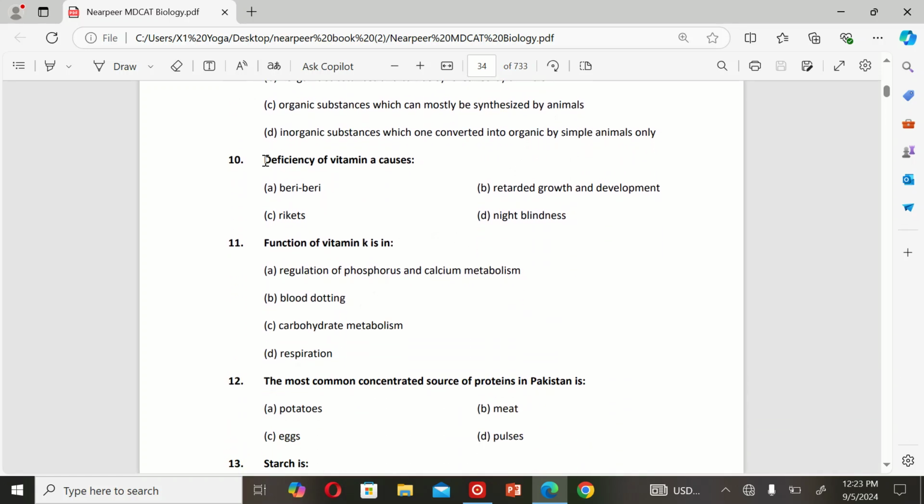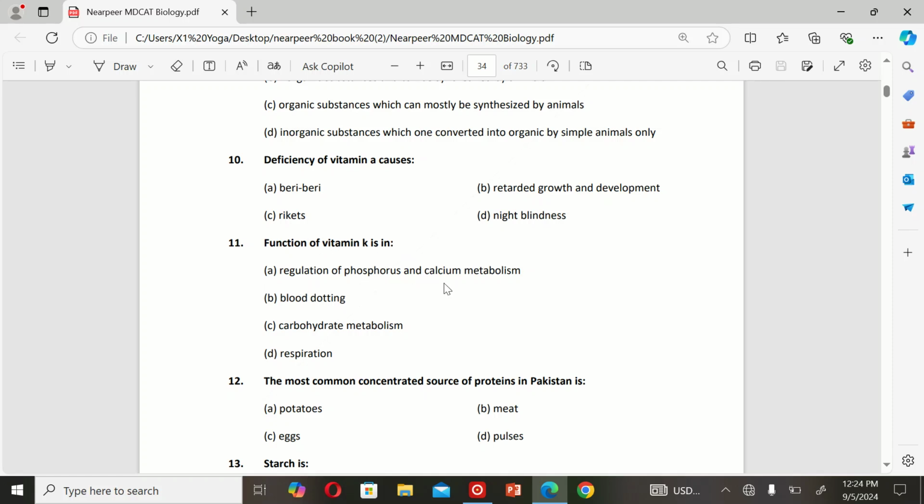Next MCQ is: deficiency of vitamin A causes A. Beriberi, B. Retarded growth and development, C. Rickets, and D. Night blindness. So the correct option is D. Night blindness.